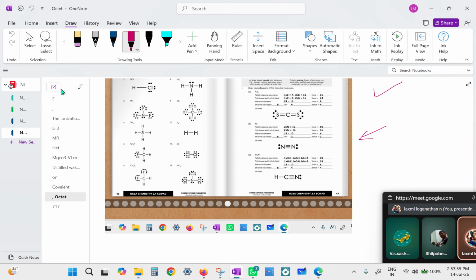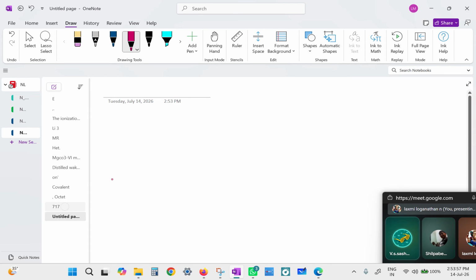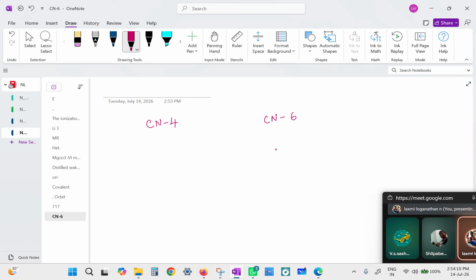There are basically, in your syllabus, coordination 4 type and coordination 6 type. We don't have any other case. But complexes of different types are available, where you can have 5 ligands, 3 ligands, 2 ligands also possible. For example, the Tollens reagent is Ag(NH3)2, so it has just 2 ligands.